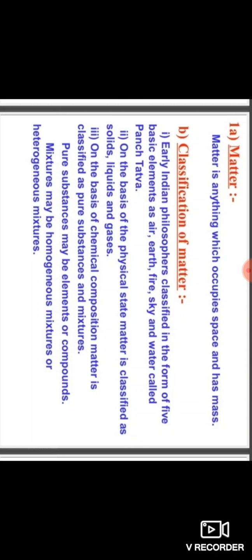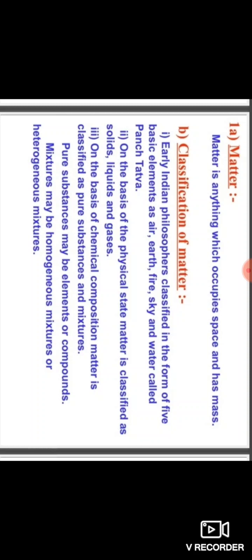You know that in your previous standards, in 7th and 8th standard, you studied elements and compounds. So let us recall. What do you mean by elements? An element is made up of only one kind of atom.